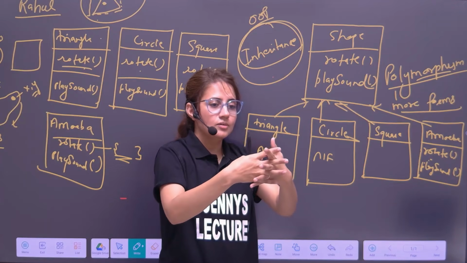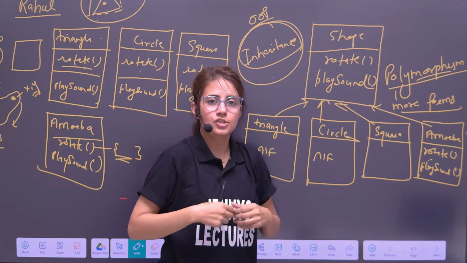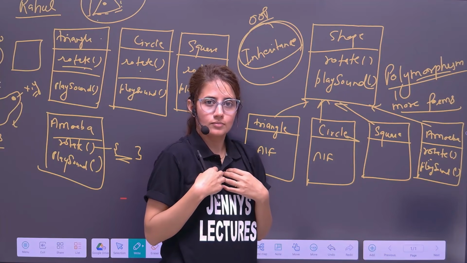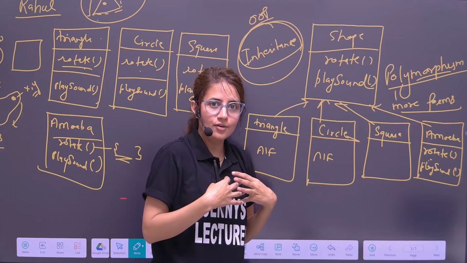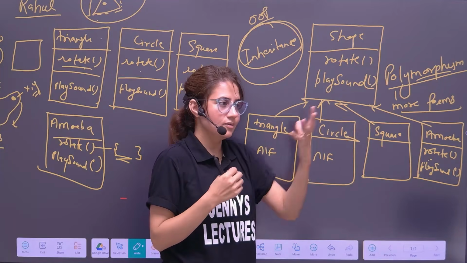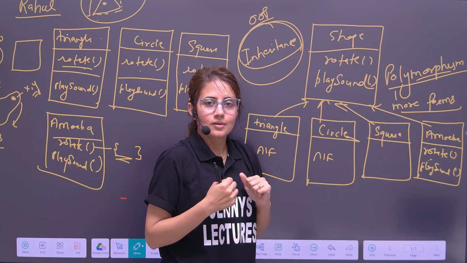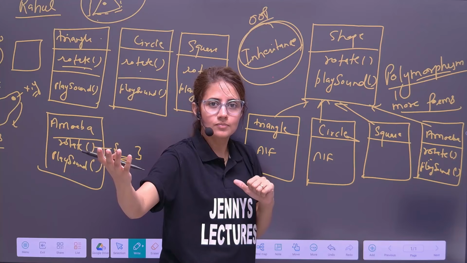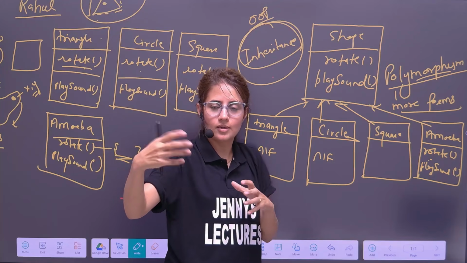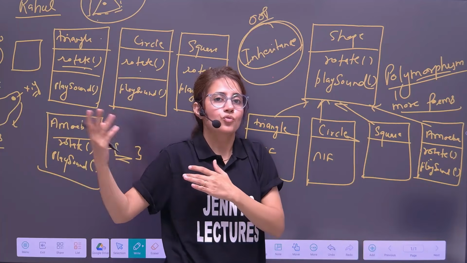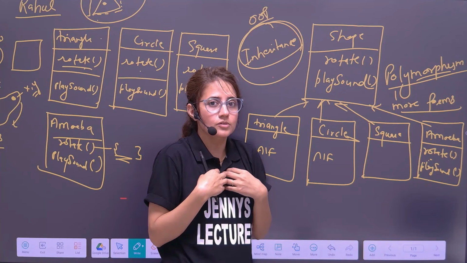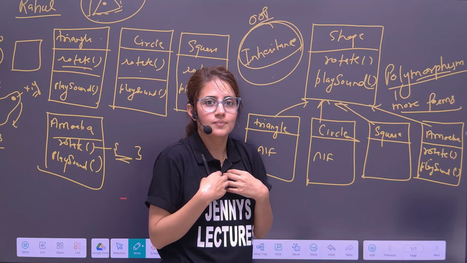If I'm teaching my students, for them I'm a teacher, so I will behave according to a teacher. For my mother, I'm a daughter, so I will behave like a daughter with my mother. With my colleague, I will behave as a colleague, my behavior would be different. With my friend, my behavior would be different. So I am one person, like one object.